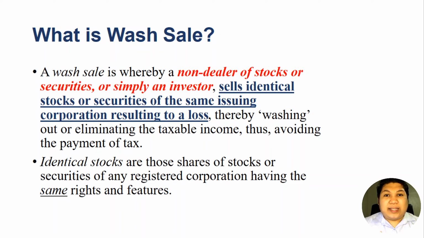So those taxpayers who are non-dealers, who sell shares of stocks at a loss with an intention to incur a loss and later recover this loss by purchasing other identical stocks from the same issuing corporation, that is a wash sale. And there are guidelines on when or how a taxpayer could deduct losses arising from wash sales.